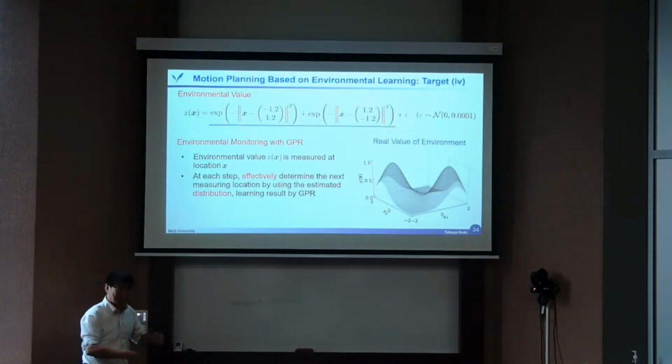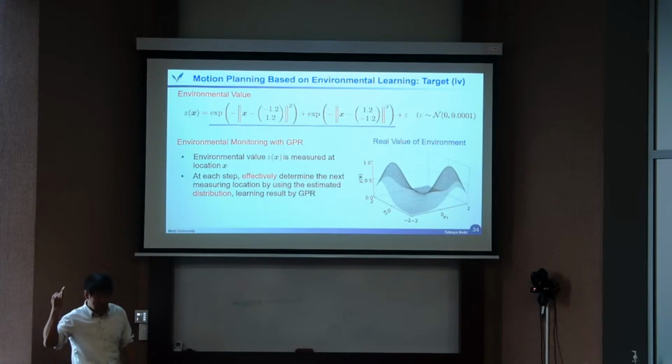Okay, the final example is that the external environment can also be learned. So, completely different situations. Let's consider the operation of a mobile robot in an unknown area. This is a true value, position and importance, for example radiation level, pollution level, or heat level. We don't know this, but we want to measure and estimate the importance of the field by using a limited number of sampling data. Then the approach is here.